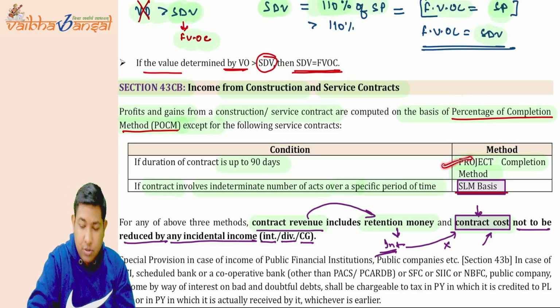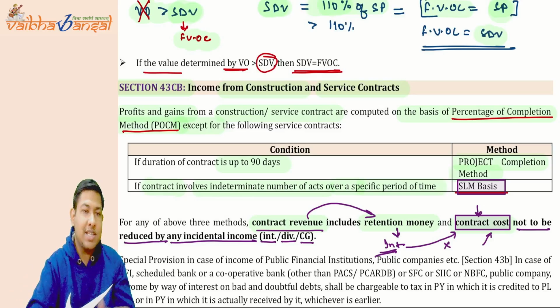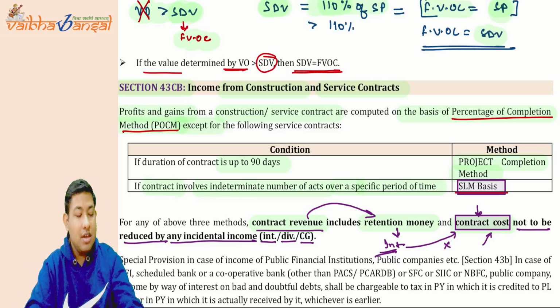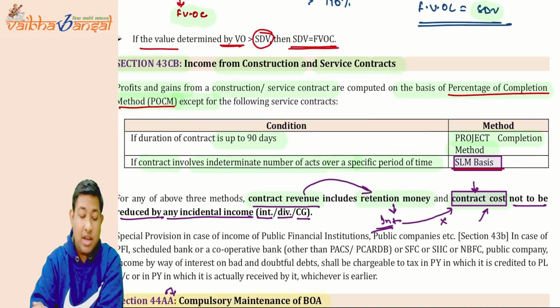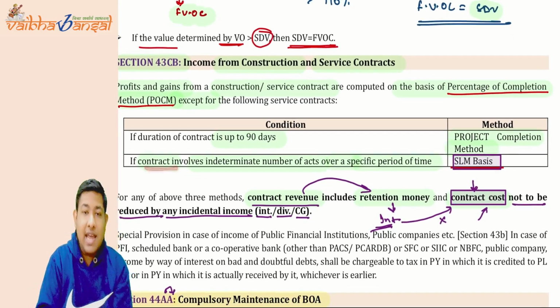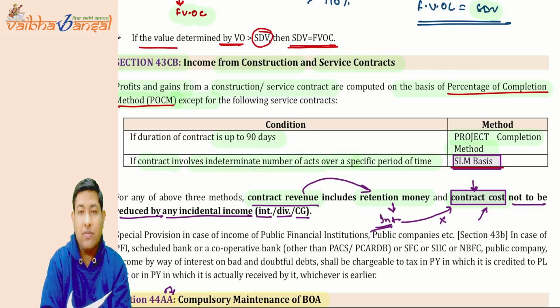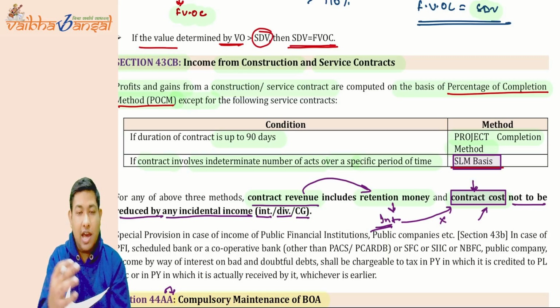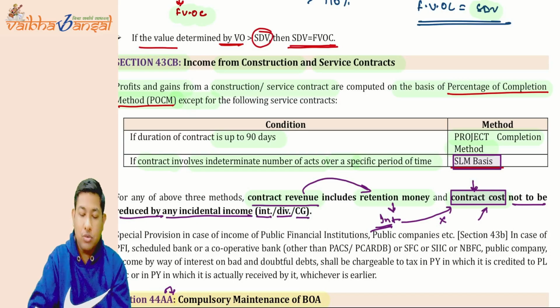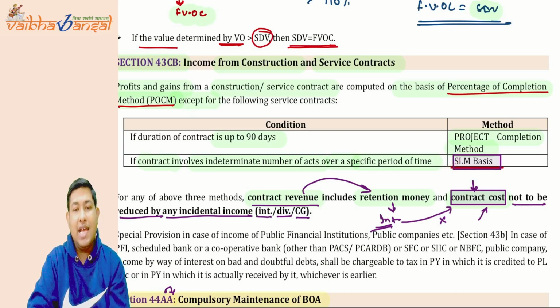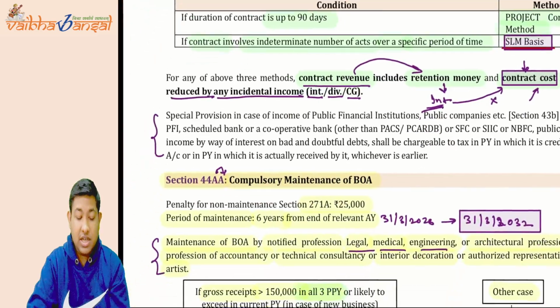Whenever the project is completed, you can recognize it as revenue. Now if the contract involves an indeterminate number of acts, where there are various acts, or we cannot determine whether we have completed a certain percentage or not, in that ambiguous project you have to calculate on a straight-line basis. I hope it is clear to you.